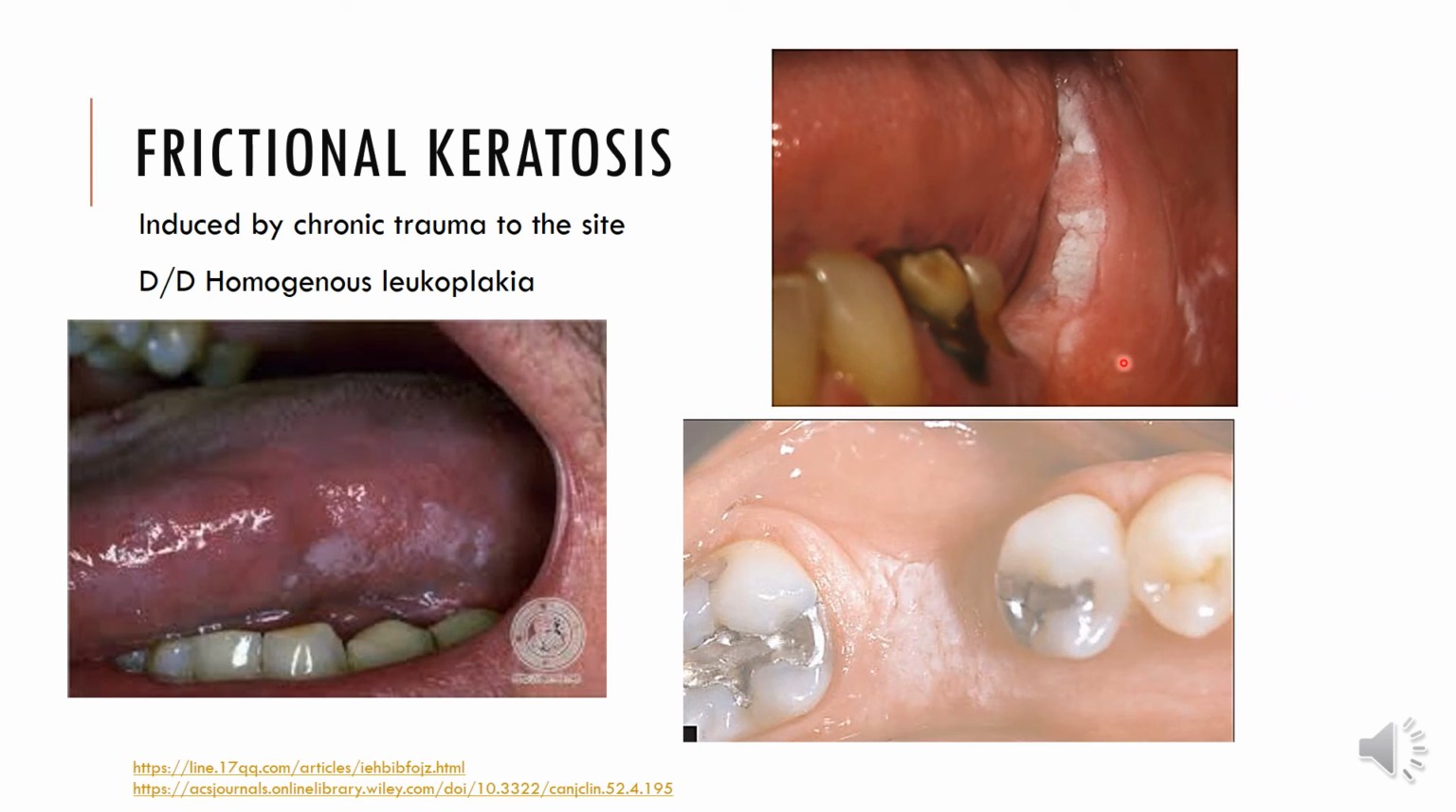Frictional keratosis, I've already spoken about this lesion earlier also. This is induced by chronic trauma to the site. If you've noticed here, there are no teeth on this ridge. So obviously the maxillary teeth must be opposing and constantly traumatizing the area. There's constant minor trauma, leading to an appearance of a thickened keratotic area on the ridge. It is also called ridge keratosis, and you would be worried that it may look like leukoplakia or homogeneous leukoplakia. But if there is an obvious reason of chronic trauma, then frictional keratosis should be thought of as a primary diagnosis.